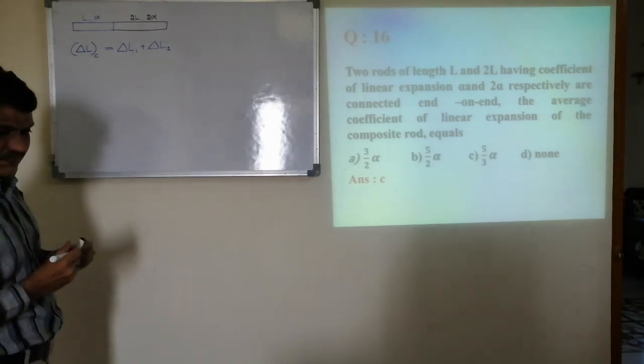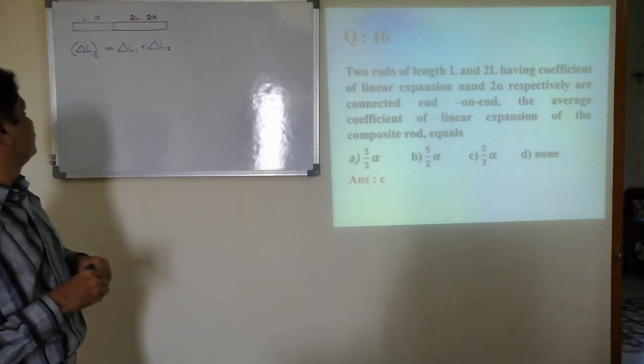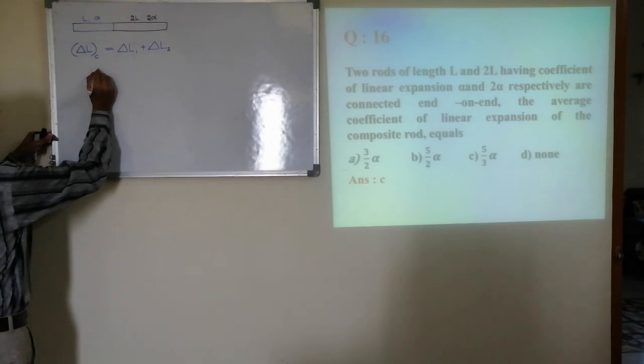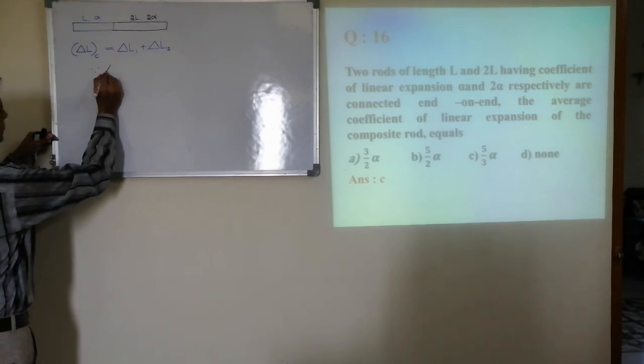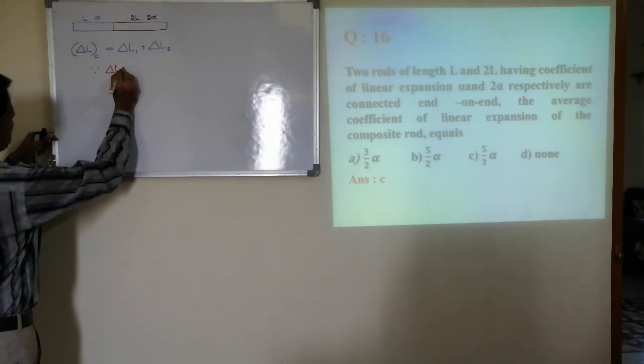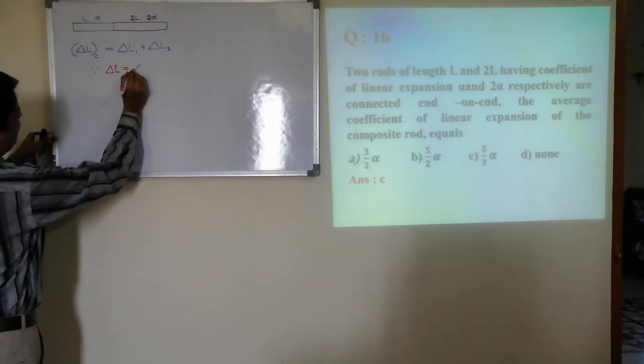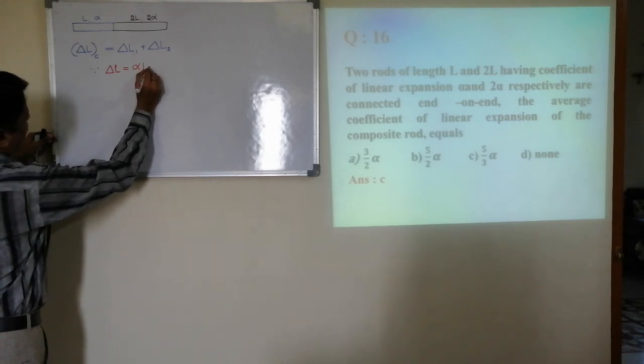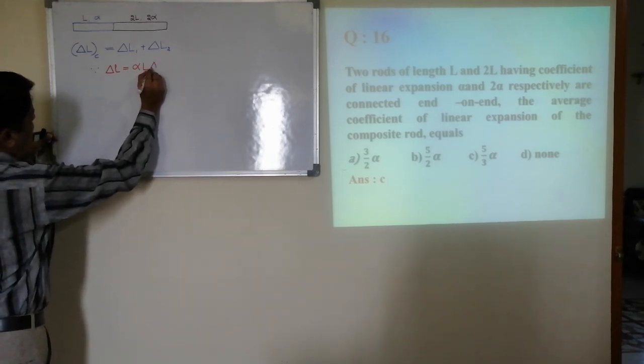That's all. Since we know that change in the length is equal to alpha, initial length, and change in temperature.